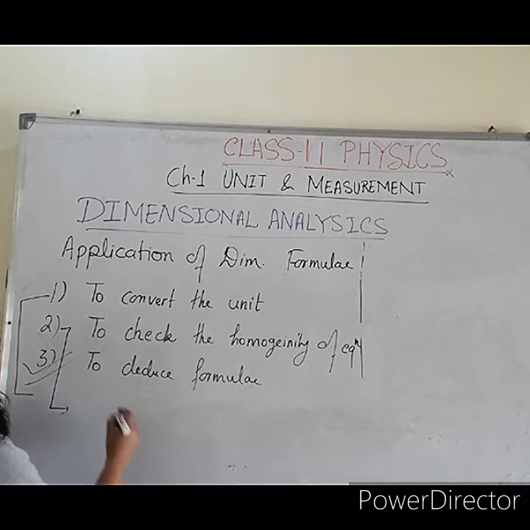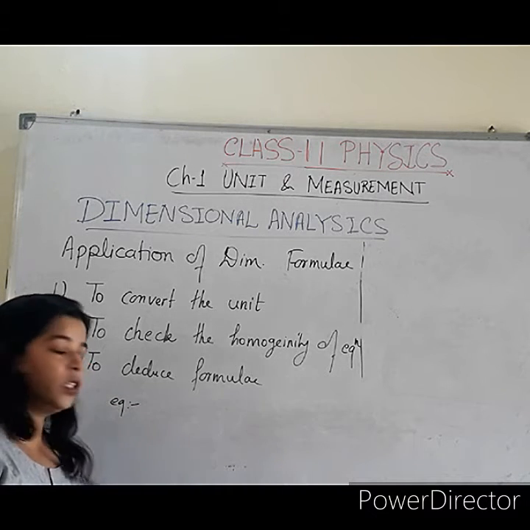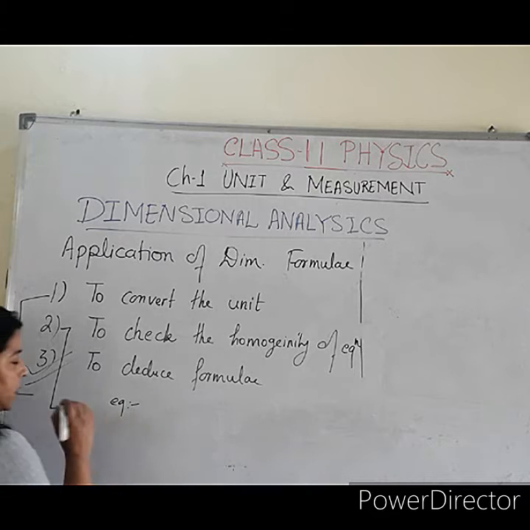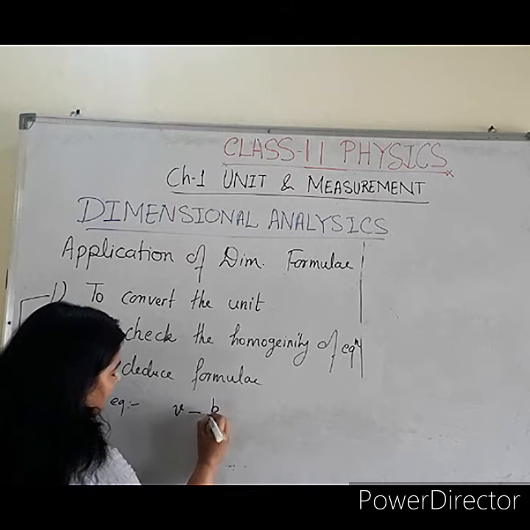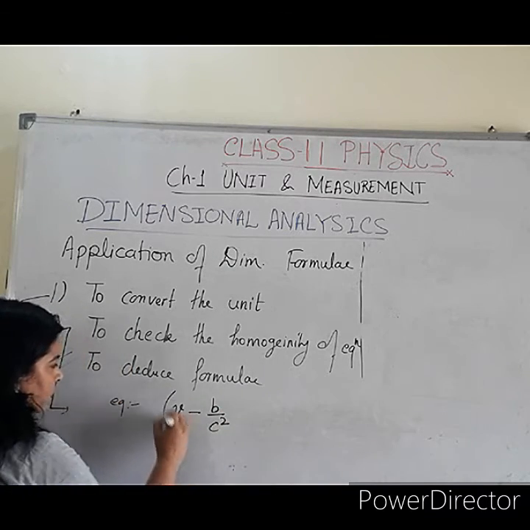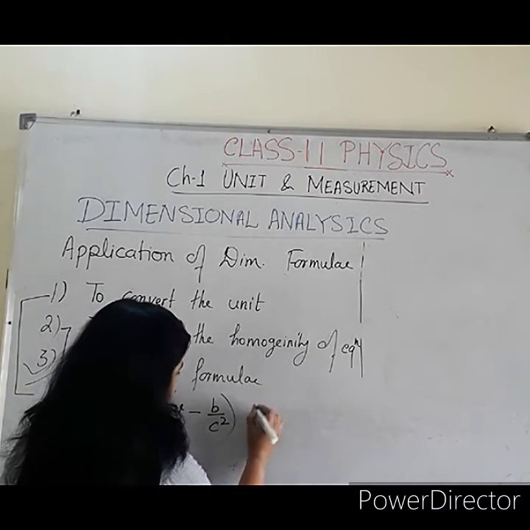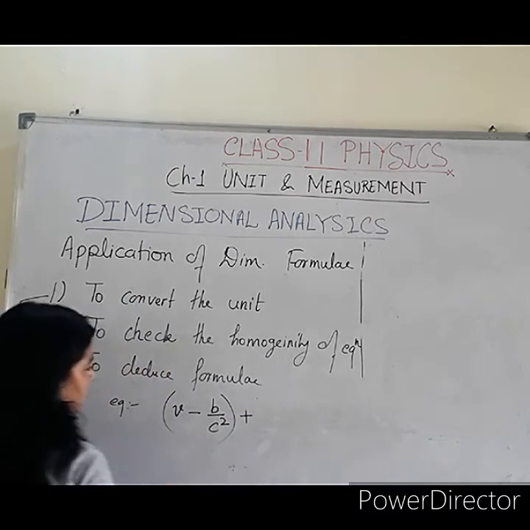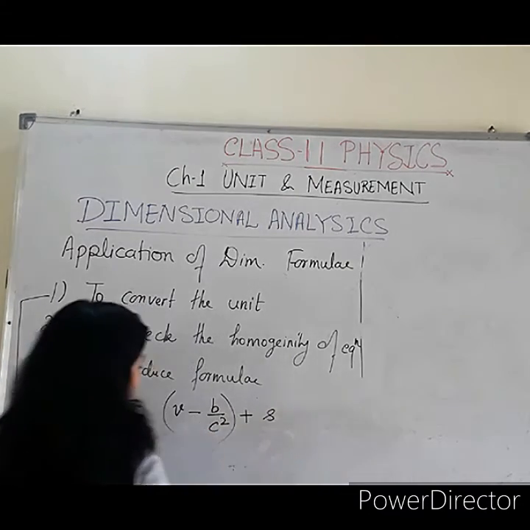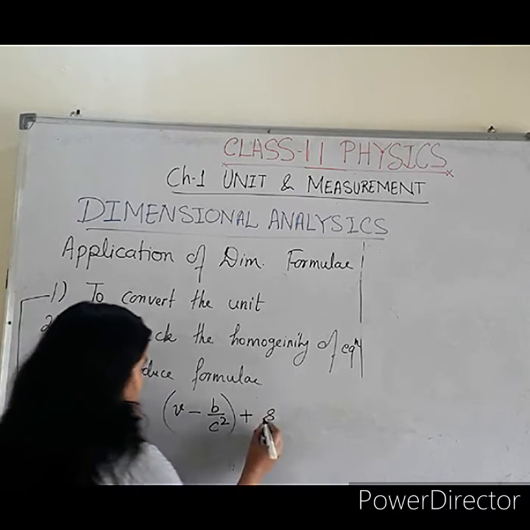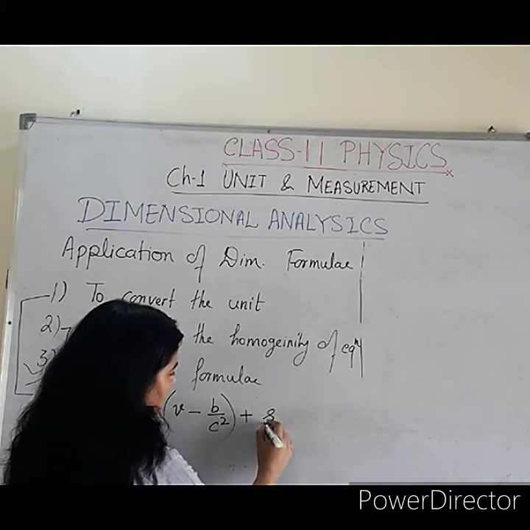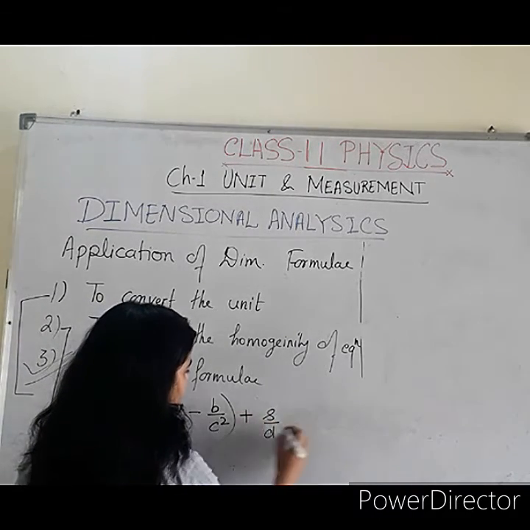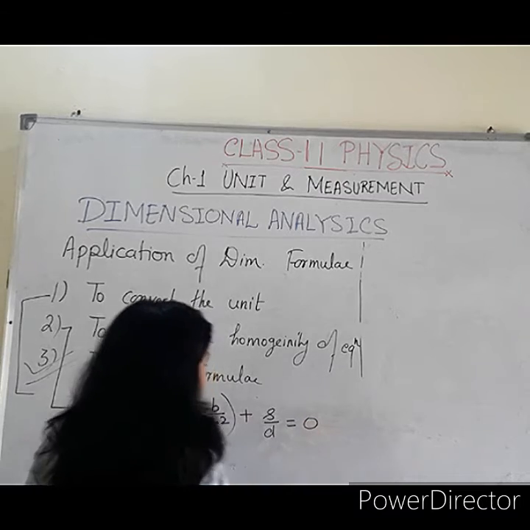I am giving you one question which you will solve on your own, and you can write down the solution in my comment box. So the example I have taken is V minus B over C square plus S plus S divided by D, that is equal to 0.